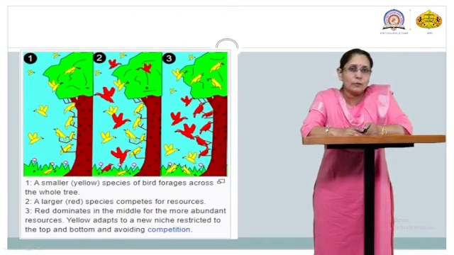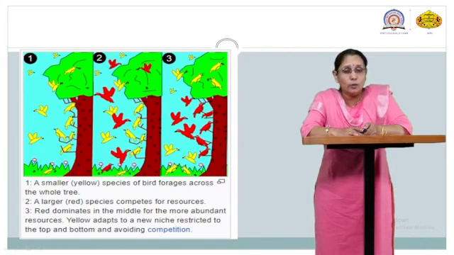In the second one, some yellow birds are there and red birds are also there. So there is obviously competition between the yellow and red birds. Who will win? Obviously the red birds, because their size is very big or large, so they win in the middle one compared to the yellow bird.